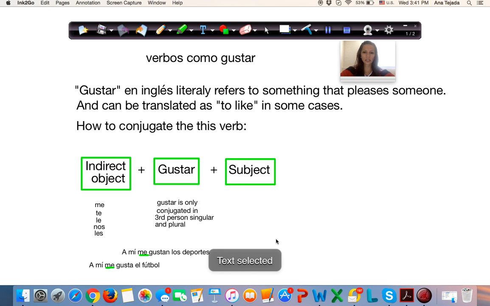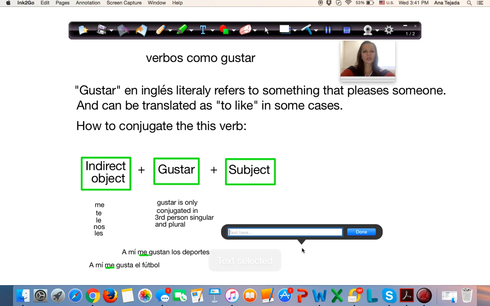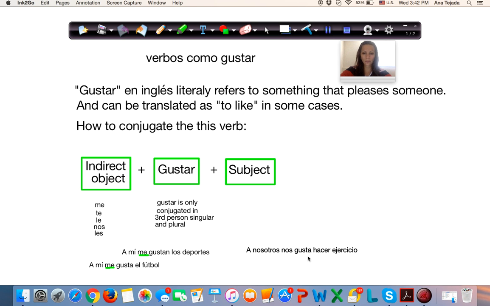We have other examples. Let's use a different subject. A nosotros nos gusta hacer ejercicio. Okay.